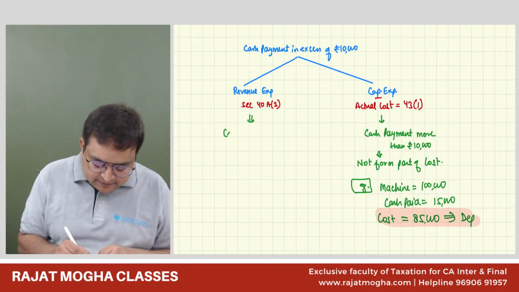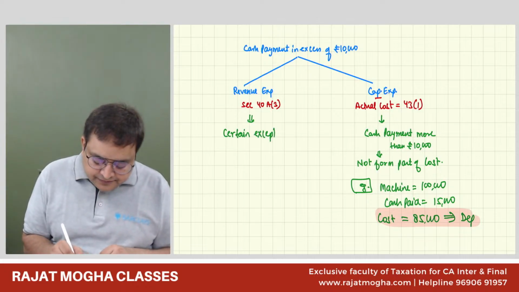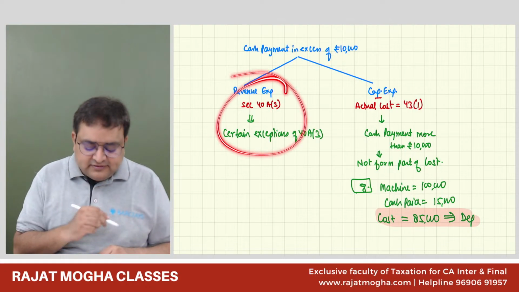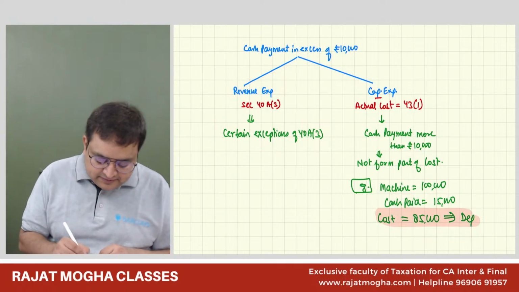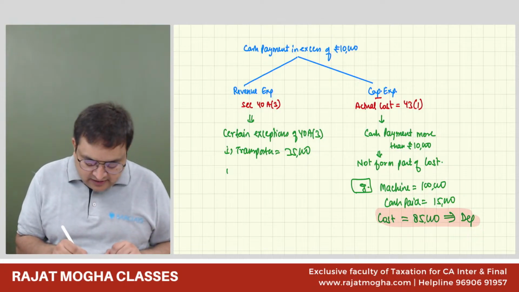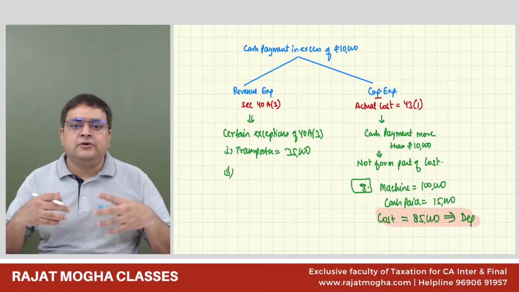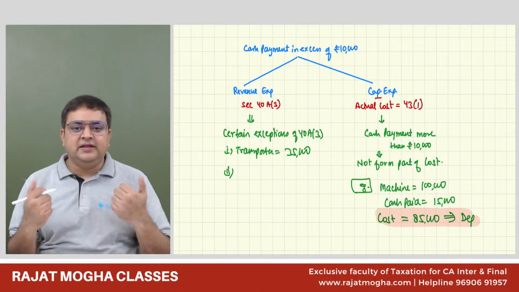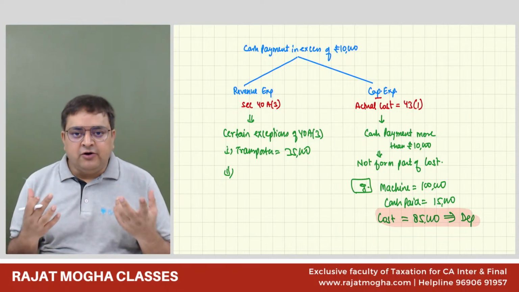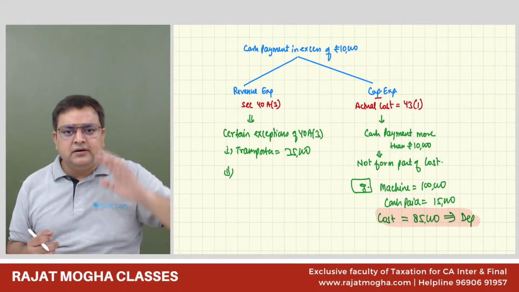And there are certain exceptions also of 48.3, the revenue expenses section. What are those exceptions? You can make a payment to a transporter of goods up to 35,000. There are other exceptions also. Payment to a producer: you are purchasing agriculture produce and making the payment to the cultivator, the producer. Or you are purchasing any other goods made without the aid of power, without electricity, and you are making the payment to the direct producer. Other exceptions are also there.